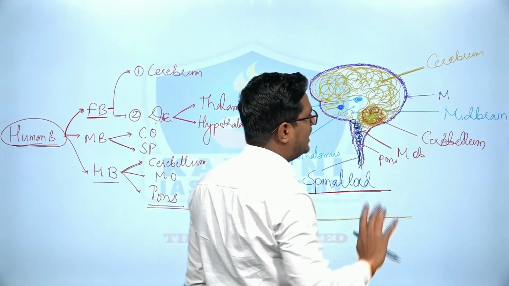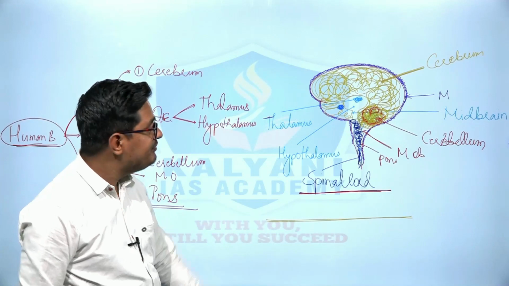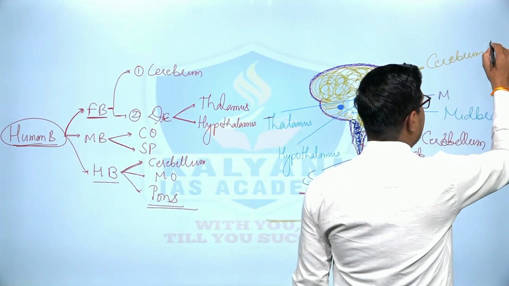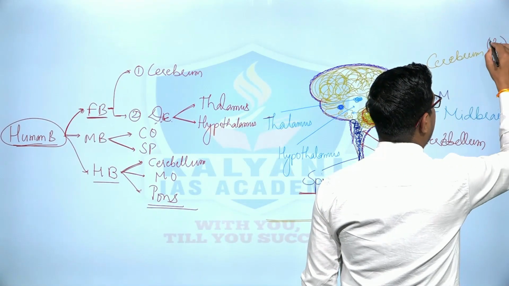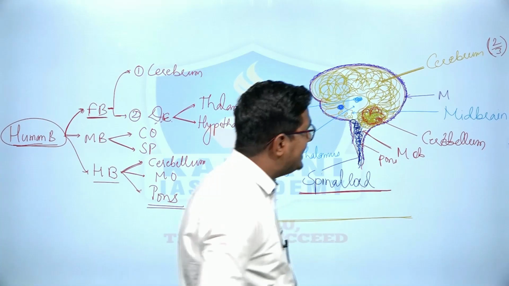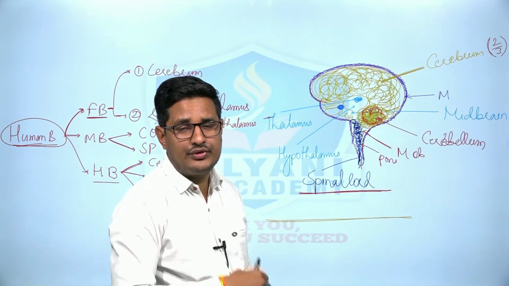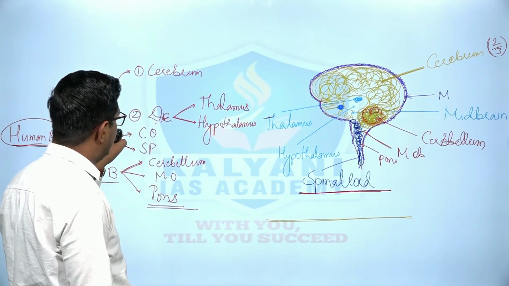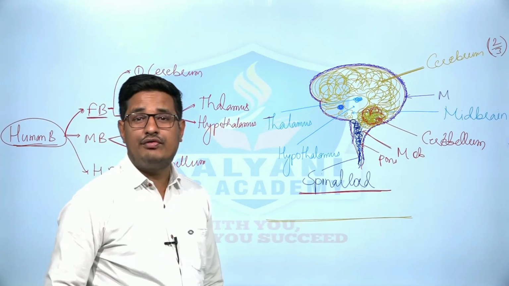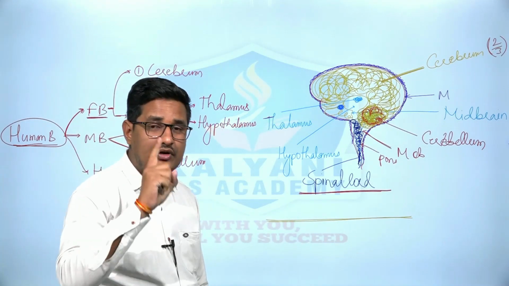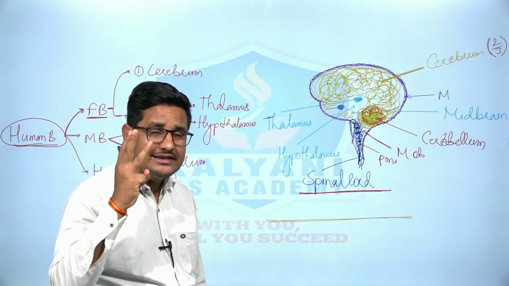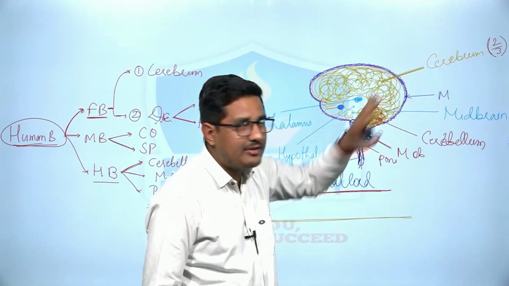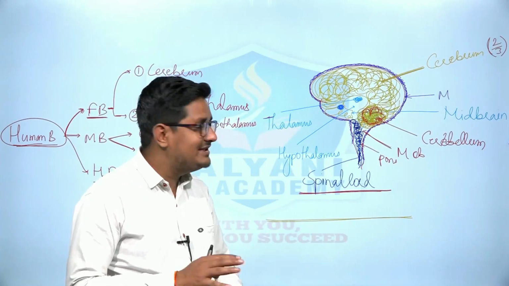Cerebrum is the largest part of the human brain, right? So cerebrum is the largest part of the human brain, which is 2/3 of the total human brain. Also, cerebrum is the largest portion of the forebrain as well, right? Cerebrum is the center of logic, memory, and rational thinking. It means that if cerebrum is developed, then a human would be intelligent.